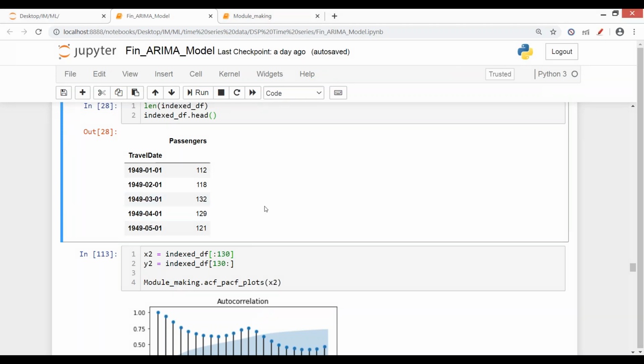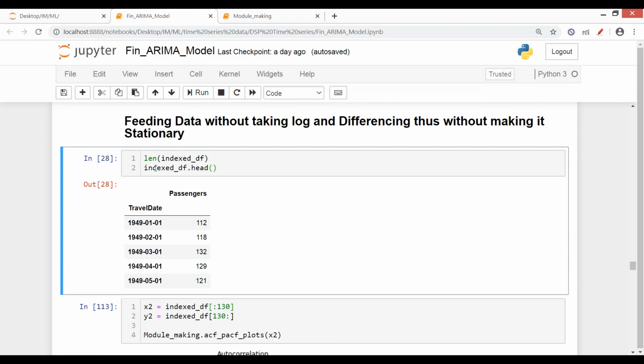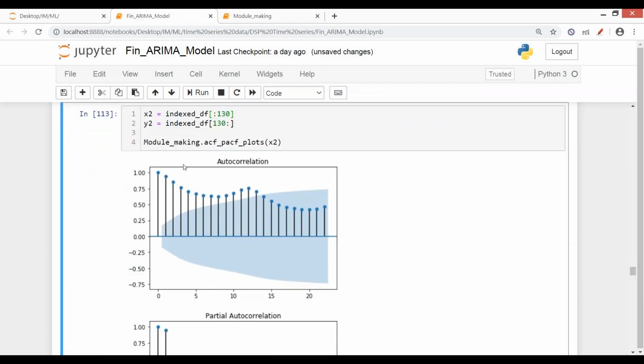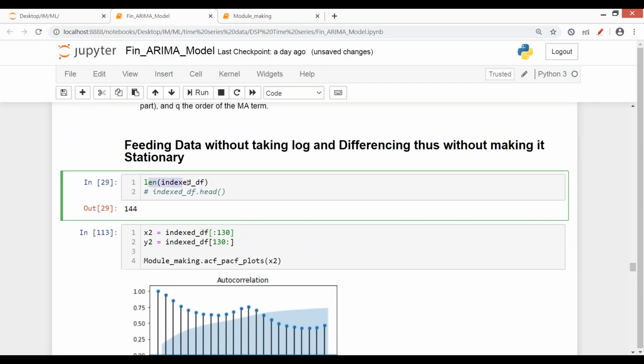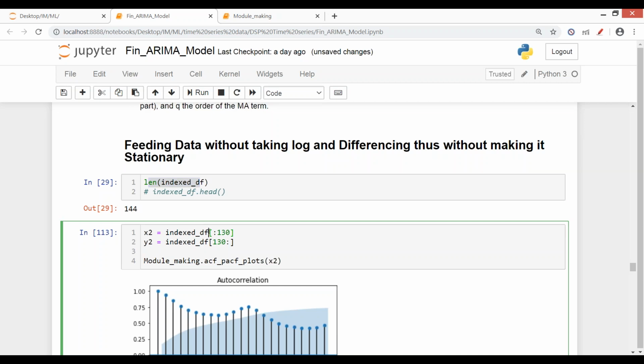Okay then. So here I've defined my percentage. I've just taken out the length here. That was 144. And I've just taken some percentage. So percentage basis पे either you can do it, that is 0.8, आप percentage लगा के सीधा, so that your values are derived yourself. I've done a hard-coded thing here that initial 130 values should be taken for training purpose, and after that the remaining values should be taken for testing purpose. So these are defined in the form of x2 and y2.